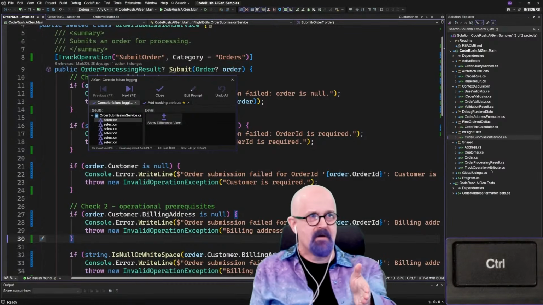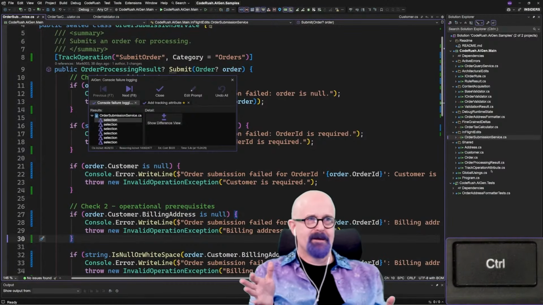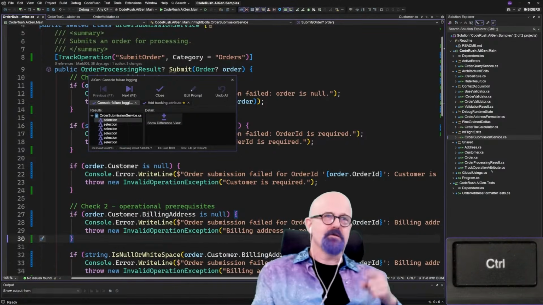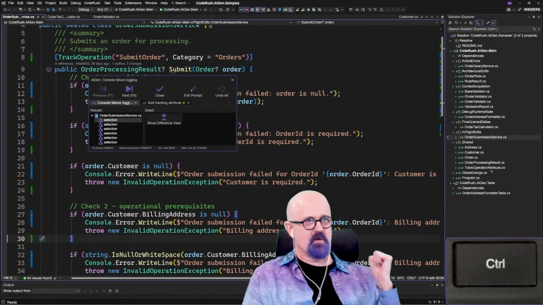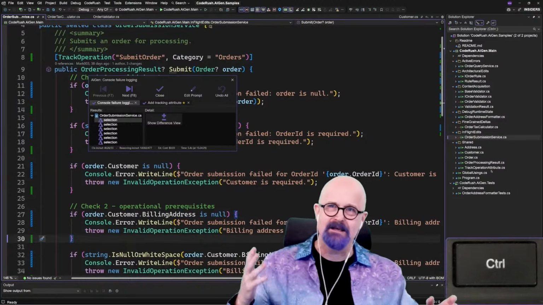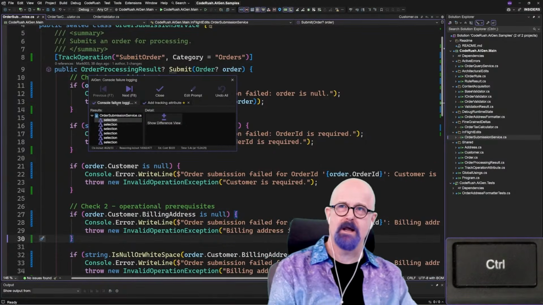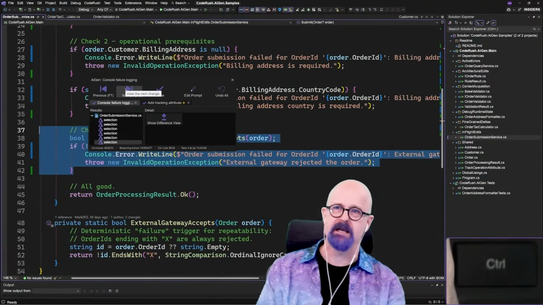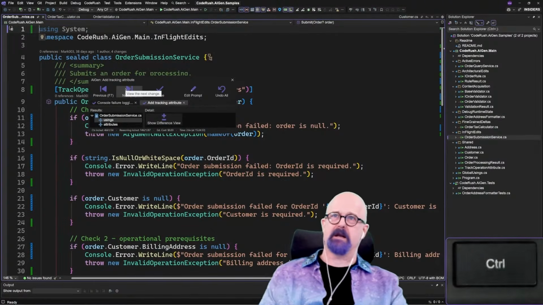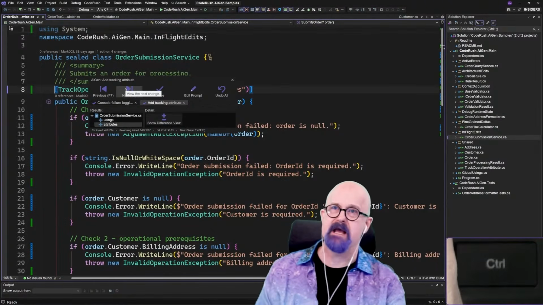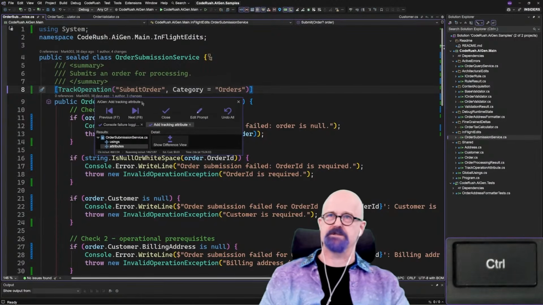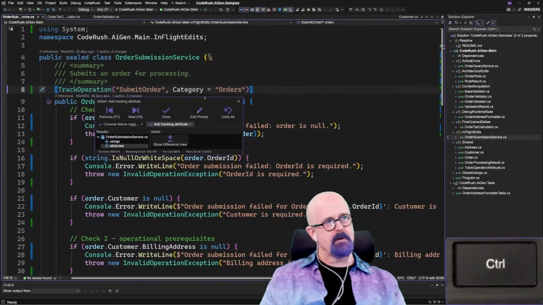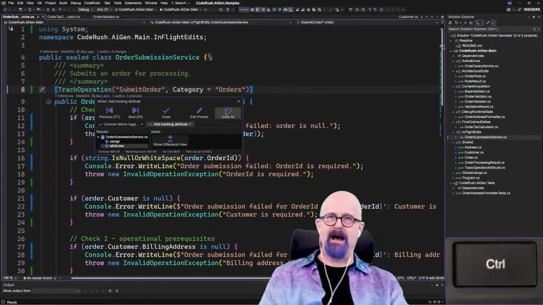So there's an AI pass that goes out that says, here's what Mark said, and here's relevant information about the solution. What do you think AI would need to answer this question correctly? And then it comes back with that, and we get it. So we get one landing here, and we can just go through those. We can hit F8 to navigate through those. And then we have a second landing here where it's added usings, and it added this track operation attribute, which is right there. And I asked it to say, we set the category to orders. Okay? All right, everybody good with that?